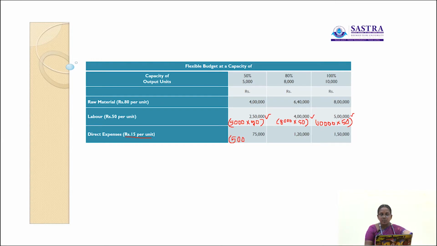So 5,000 into 15 rupees, 75,000. Here at 50% capacity level, the output unit is 5,000. 5,000 into 15, 75,000. Okay.